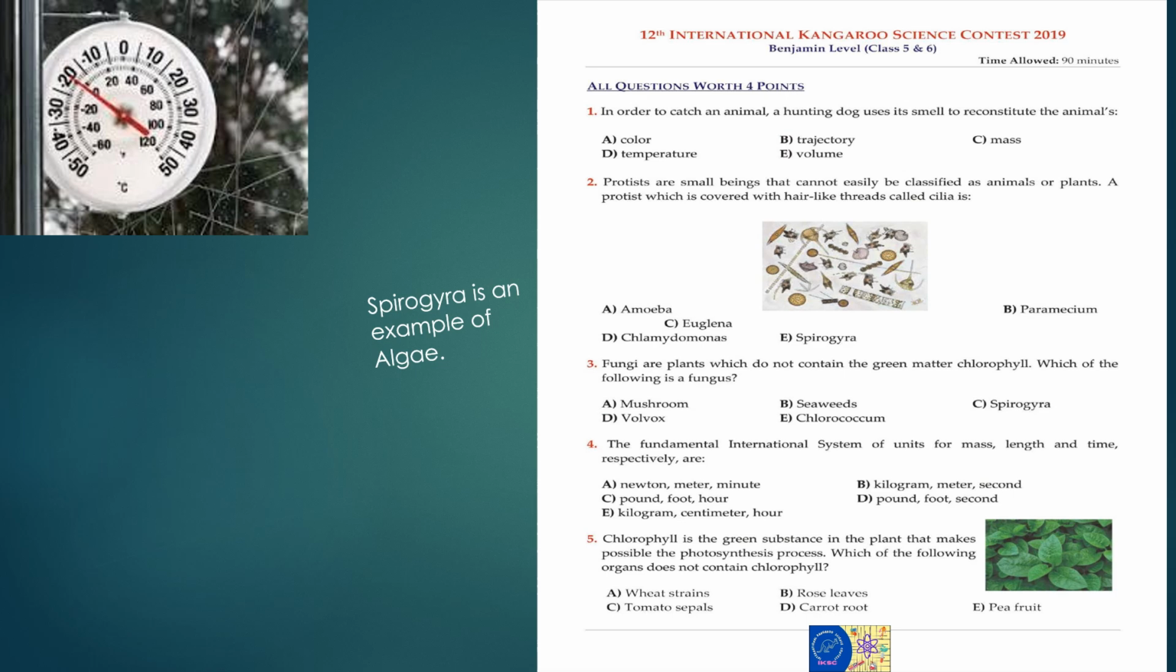Second, protists are small beings that cannot easily be classified as animals or plants. A protist which is covered with hair-like thread-like structures is called cilia. Euglena, amoeba, chlamydomonas, and paramecium all are unicellular.